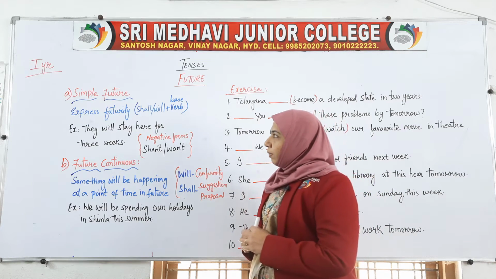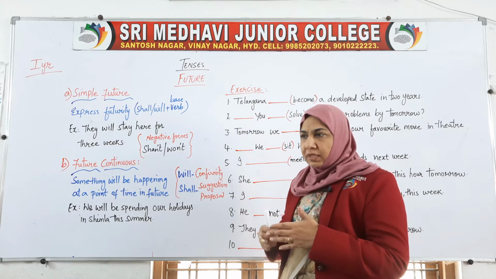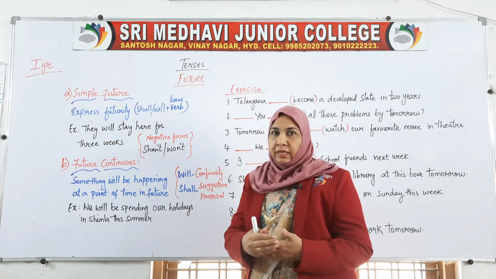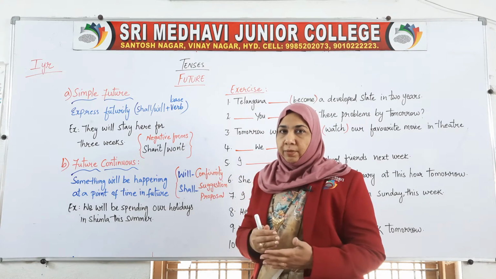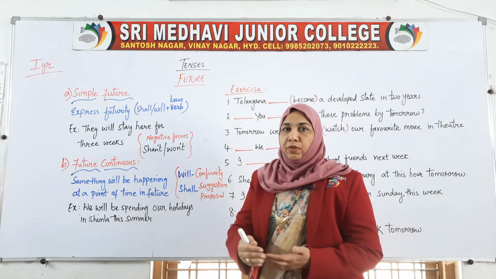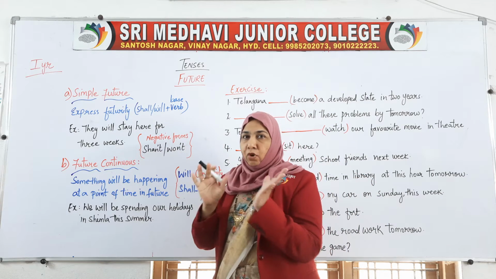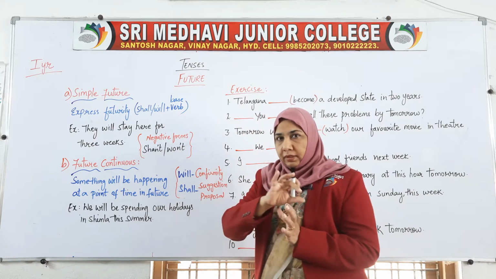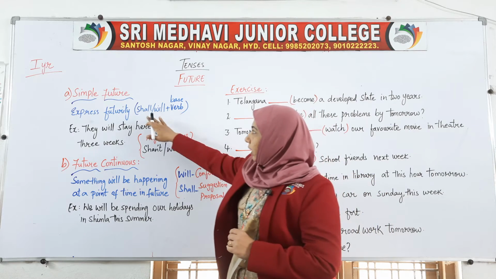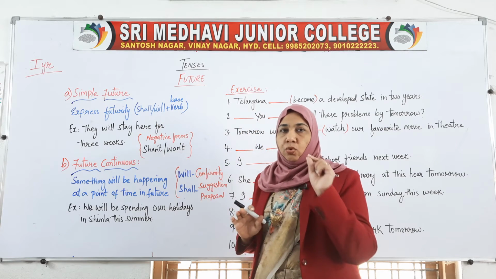Now here in simple future, it expresses futurity. Futurity means exactly like immediate future. I'll teach grammar immediately. Now I'm going to do this one. Immediate future. Here the framing of the sentence needs shall or will plus the base verb.